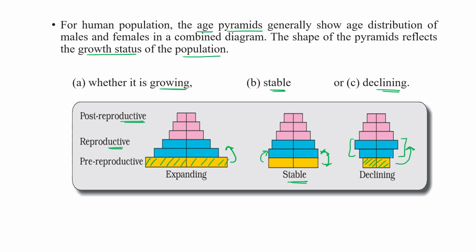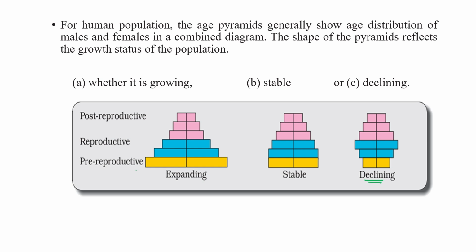In this situation, if the number of younger ones is less as compared to the reproductive one in that particular area, the population is in decline phase. So these three are the growth statuses of a population.